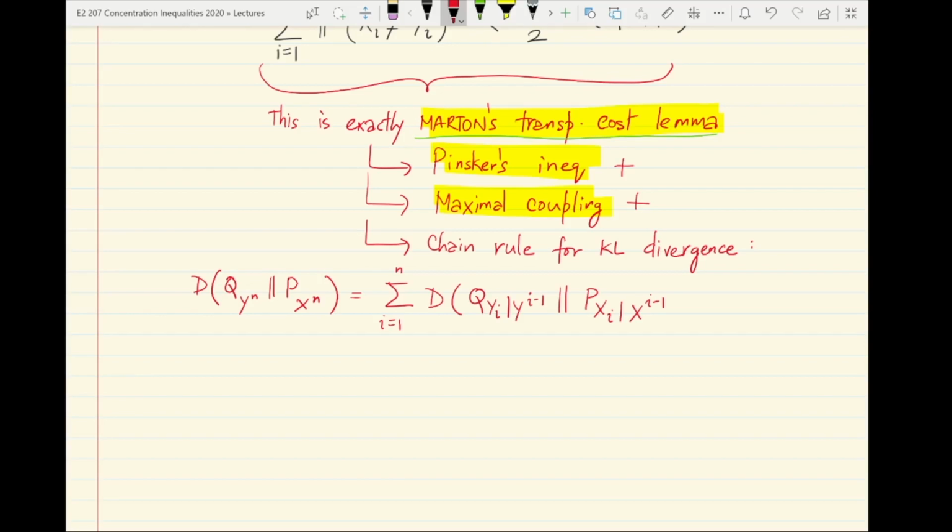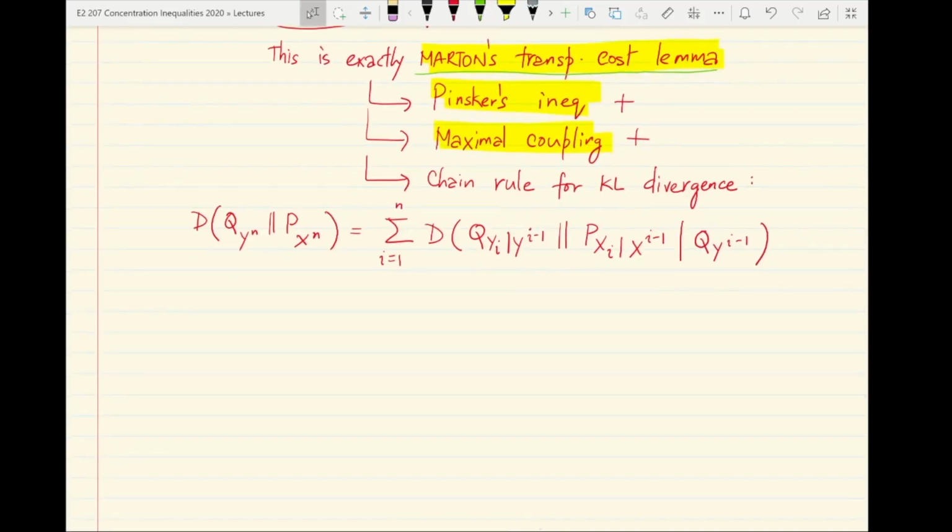Okay, so this is conditioned on a realization of Y^{i-1} and averaged out with respect to the Q measure of Y_1 through i minus 1. Just to make it a little more precise, this conditional KL divergence is defined as the expected value, over a vector of i minus 1 symbols distributed according to Q, the marginal of Q on the first i minus 1 symbols.